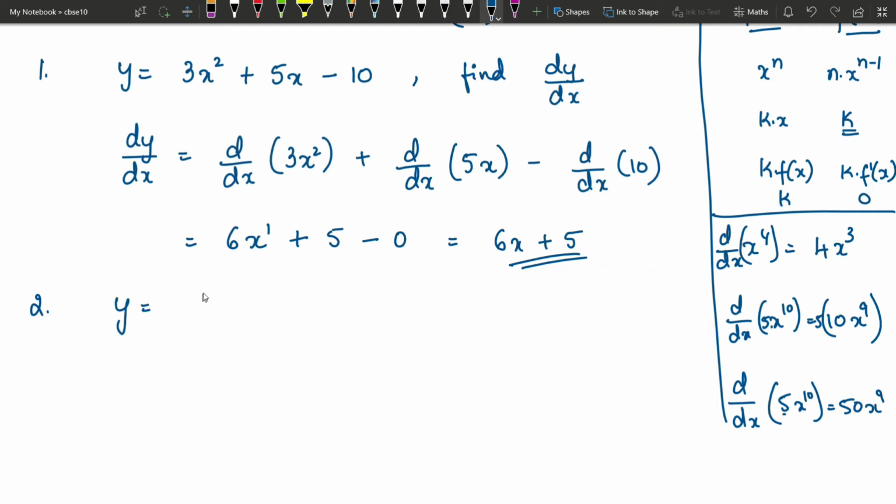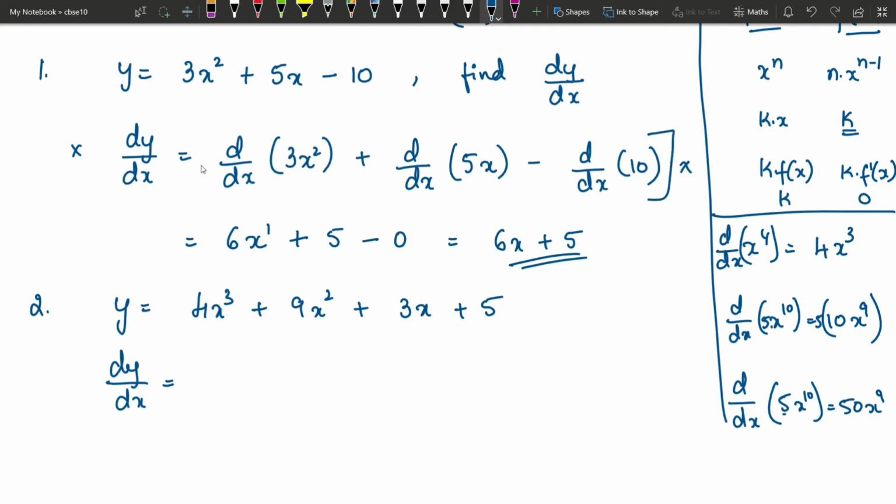Y equals 4x cube plus 9x square plus 3x plus 5. Everything is a sum here. So what is dy by dx? I am not writing this step. I am skipping this step because this is not the type of question that will appear in the exam. You don't have to write this step at all.